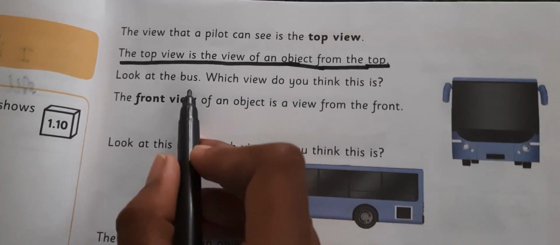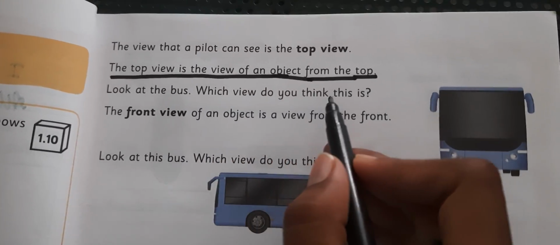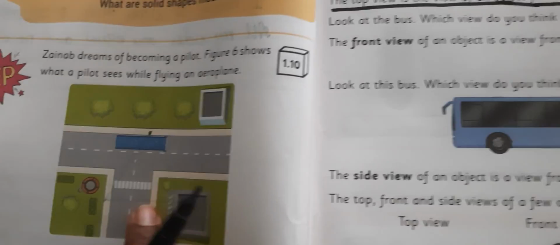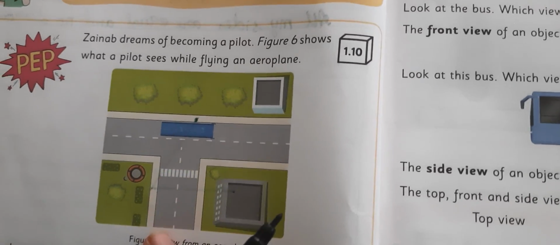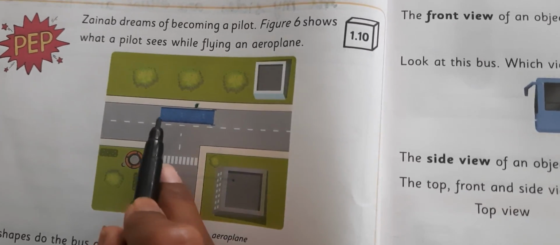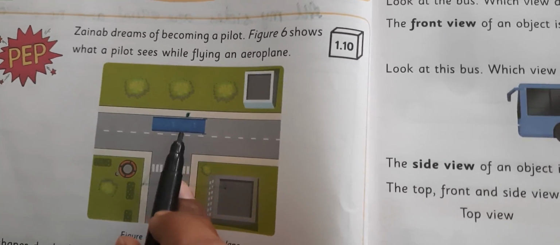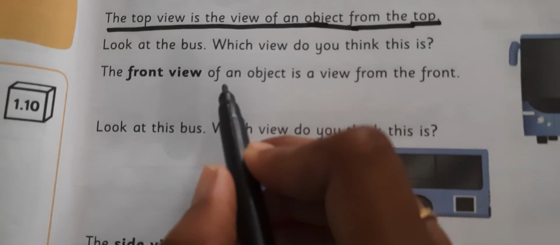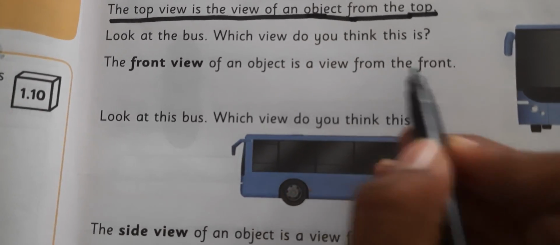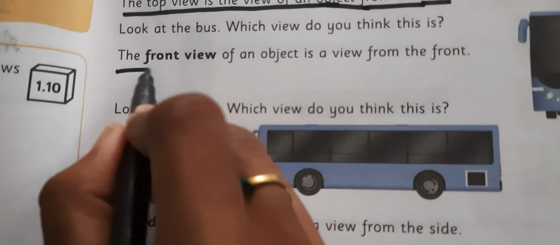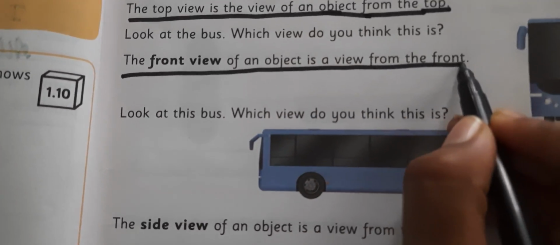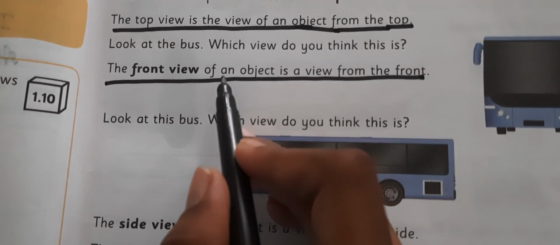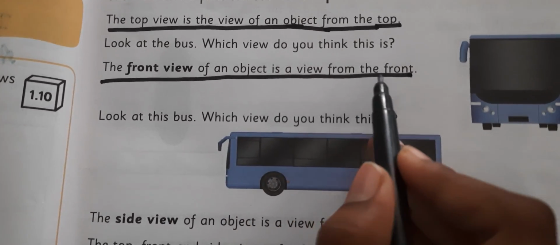Look at that bus. Which view do you think is that? So see in your active figure 6, this is a top view. Next one is the front view. Front view of an object is a view from the front. Underline that line. Everyone should underline this line. So the front view of an object is a view from the front.